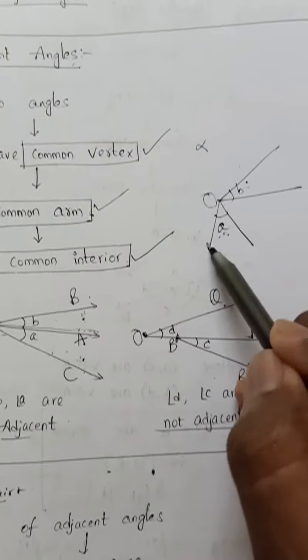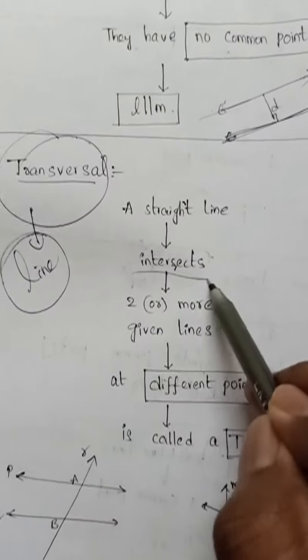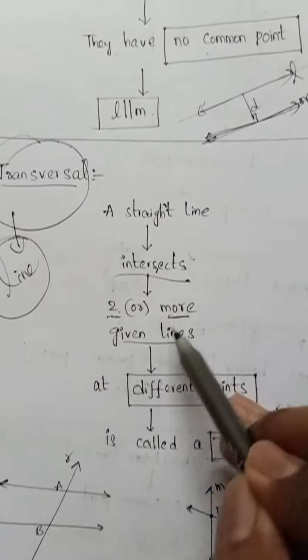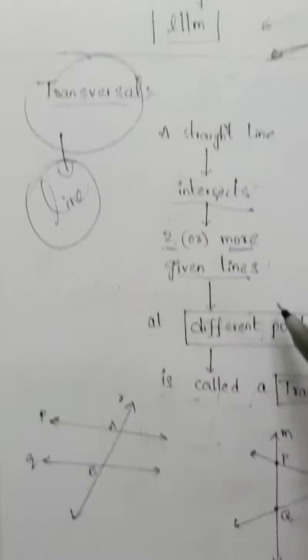Okay, and transversal. What is a transversal? Transversal means first of all it is a line. Which line? A straight line. What does it do? It intersects how many lines? 2 or more lines. So if you see the example, P is a line, Q is a line, R is the transversal here, intersecting these two lines at how many points? Different points. It is very important.